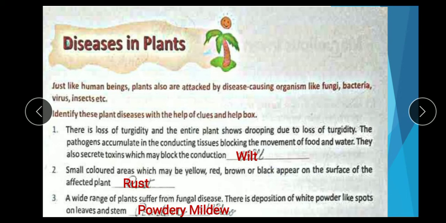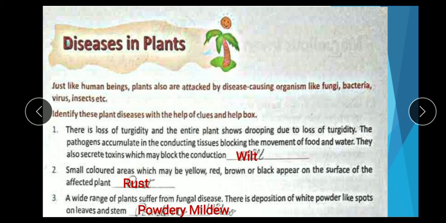Second, small colored areas which may be yellow, red, brown, or black appear on the surface of the affected plant. Means this disease affects the plant with small colored areas like yellow, red, brown, black appearing on the surface. So the name of this disease is rust.